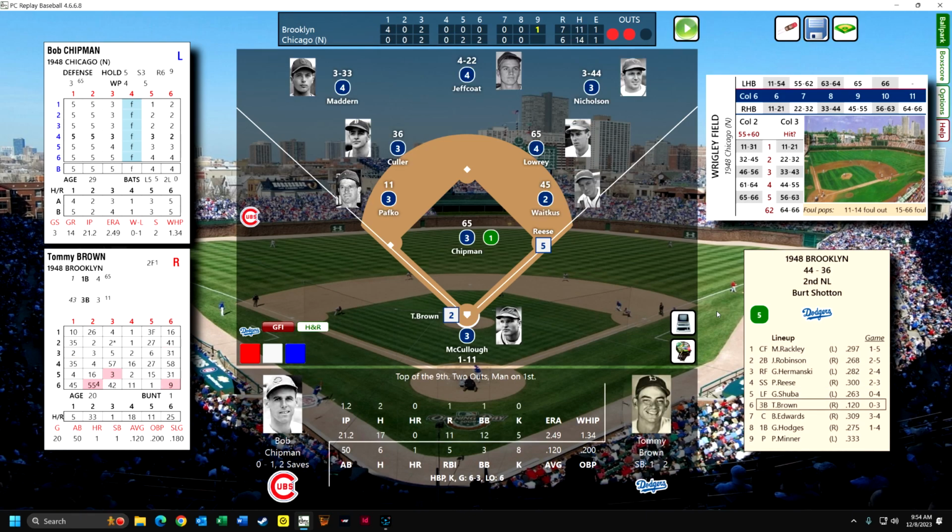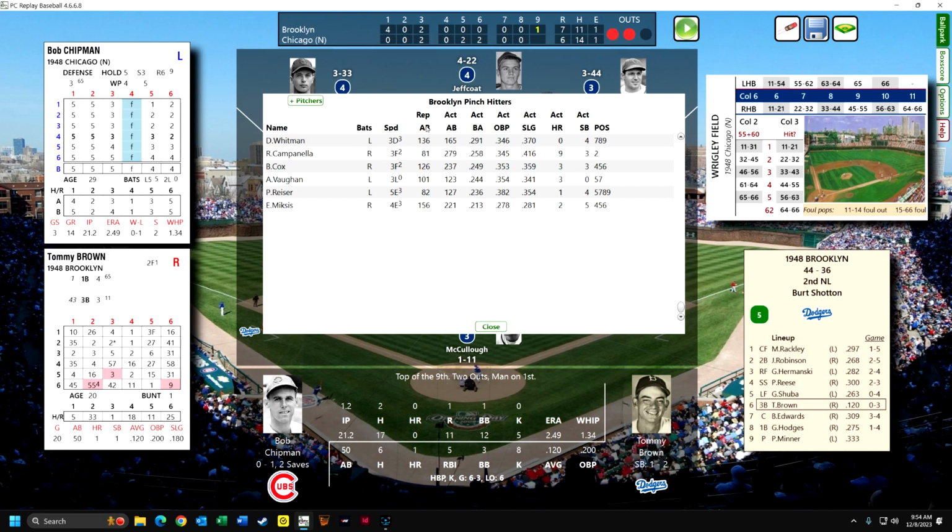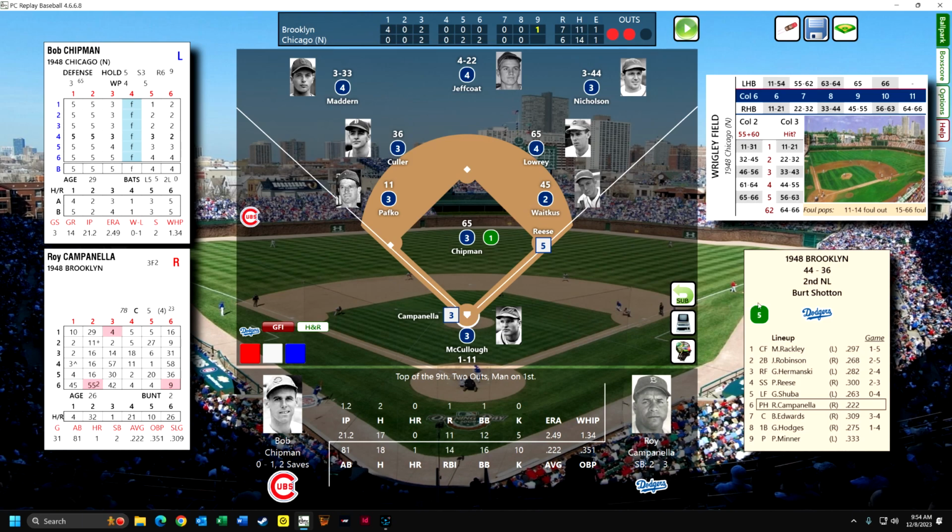Okay, now Tommy Brown. We're going to pinch hit for Tommy Brown with Roy Campanella. Roy's been really coming on strong. He hit in the first game of the doubleheader. I think he hit a home run. In fact, I can kind of tell here.